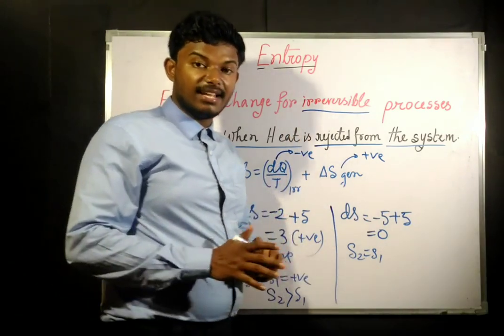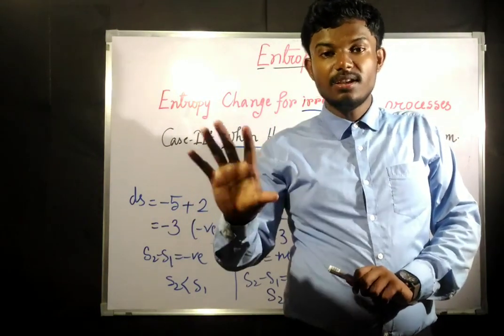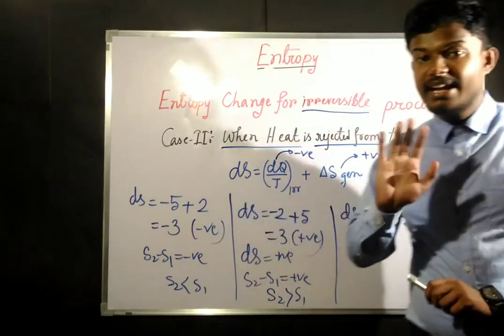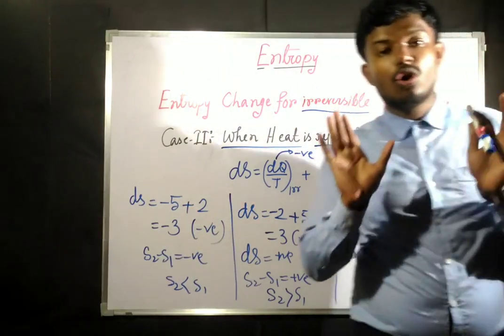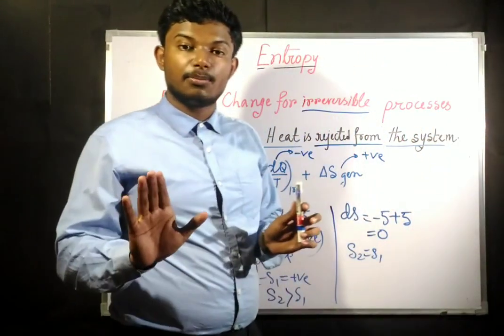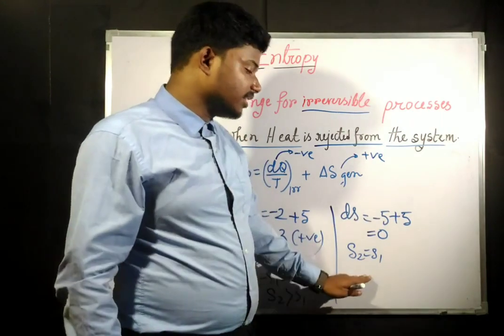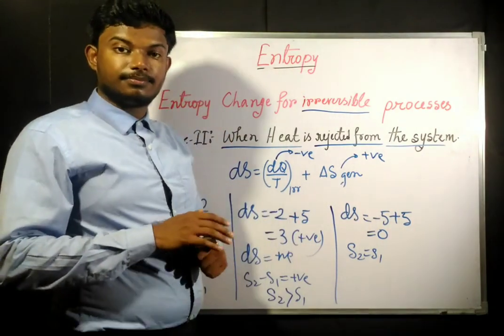That means if a reversible adiabatic process is there, it must be an isentropic process. But if there is an isentropic process, it need not be a reversible adiabatic process. That means all reversible adiabatic processes are isentropic, but all isentropic processes are not reversible adiabatic. This thing we are going to learn from here.